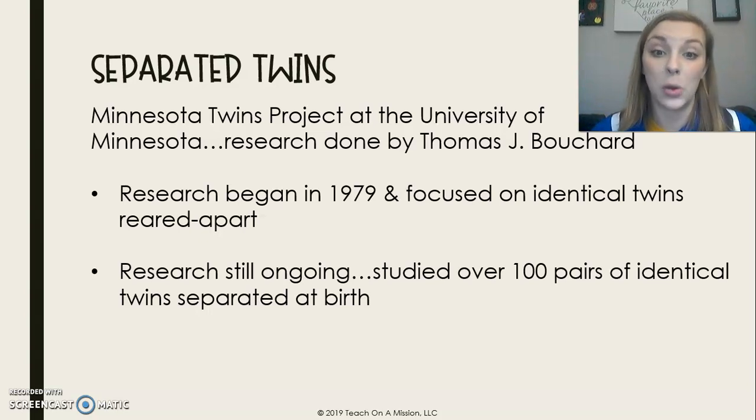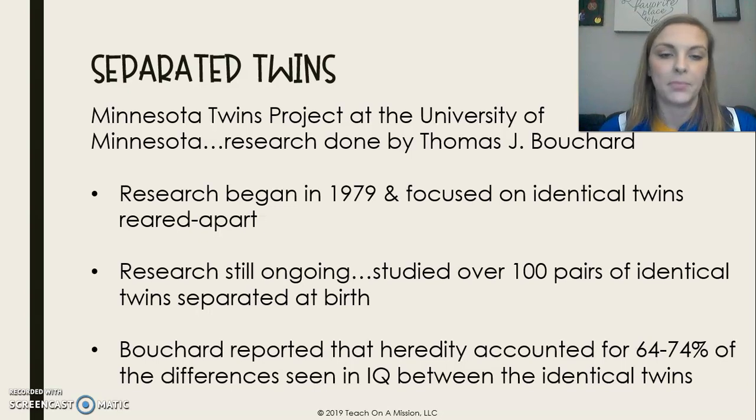This research is still ongoing. They're still looking for twins separated at birth, and they have studied over 100 pairs of identical separated twins. And what they have found is that heredity, so this is our genes, accounts for 64 to 74% of the differences seen in IQ between the identical twins. What does this mean? It means that the genes we have play almost 3/4 of the role in our IQ. Okay, so separated twins are going to have very similar IQs because of their genes.